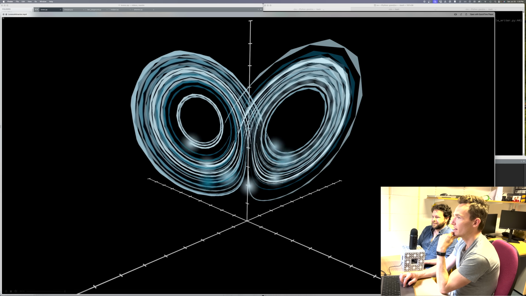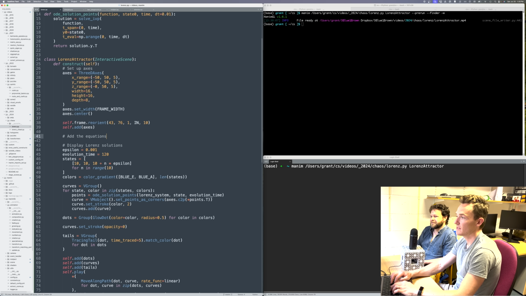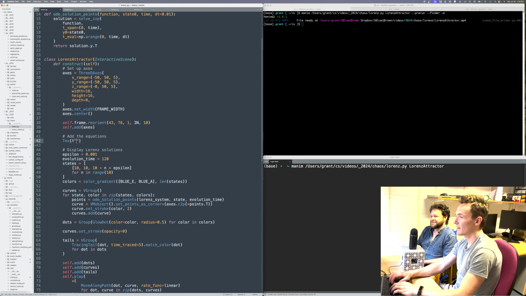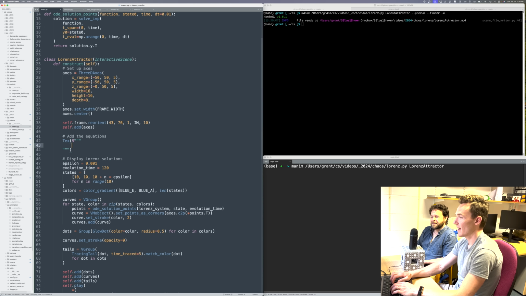I guess another thing we never did is we could have the equations. Let's add the equations. So you can have a LaTeX object that's basically going to say, hey, take some LaTeX and then render it, and then we'll add it on.